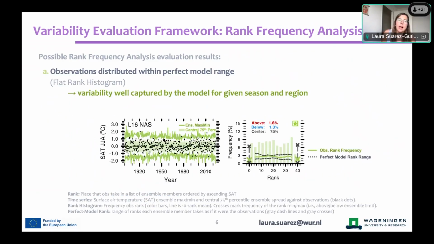So first of all, the first possible evaluation result is the model does well, and this translates into a flat rank histogram, meaning that observations take all places across the ensemble spread with uniform frequency. And this translates then to the observational variability being well captured by the model. It does not mean that observations are always within the model spread, quite importantly. It is fine that observations fall outside of the spread as long as they do so with the appropriate frequency.